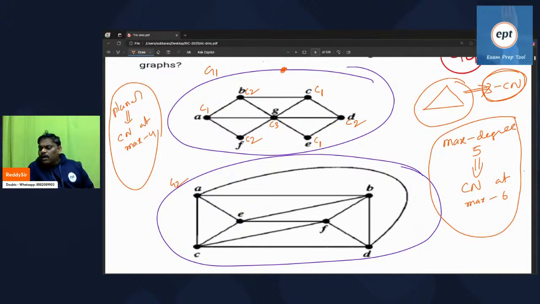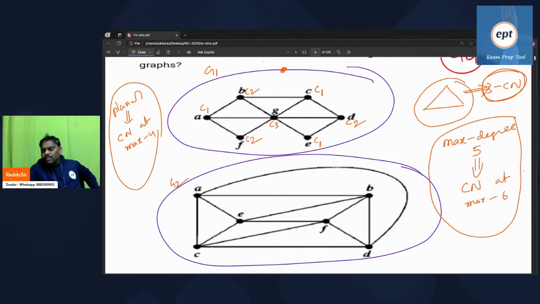That is the reason all these theorems give some boundary. Planar graph is 4 colorable. It doesn't give the exact answer. It will give an upper bound. 4 colorable means maximum it will take 4 colors. Because it is undecidable, there is no one who is going to give the answer to you. Except your brain, no one is going to give the answer. These theorems will give boundaries. At least they give some boundary.